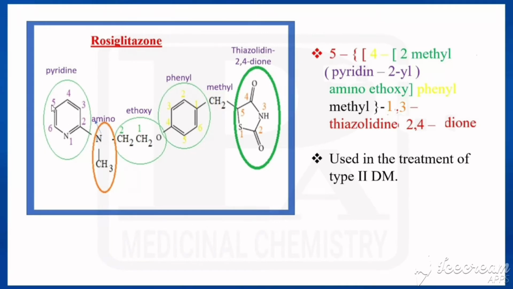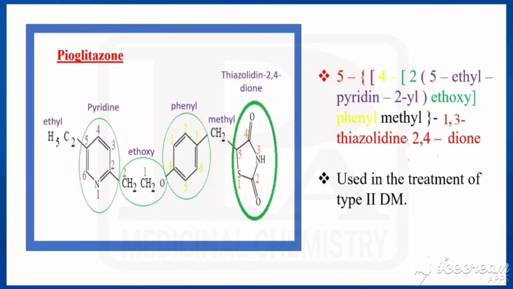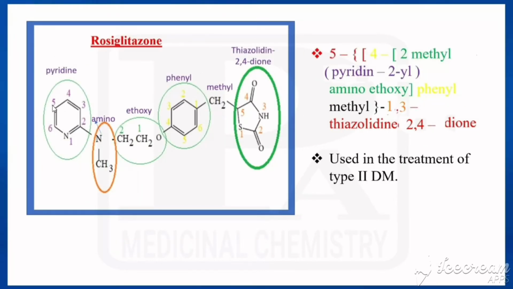Another one is that pioglitazone is having an ethyl substitution at the fifth position, no? So look at this. Here we have ethyl in the fifth position, and that was absent here. So that was absent, and here we have an introduction. We are introducing this group here.